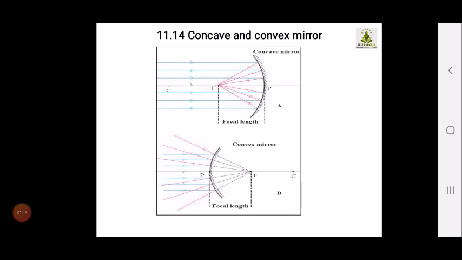See children, the concave mirror and convex mirror are shown over here. If you observe this diagram, you may correlate it with the diagram we discussed in the previous video, in which you studied the convergence and divergence of light. You studied which mirror is known as a convergent mirror and which is divergent. So with the help of this converging and diverging concept, you are able to understand the working principle of concave and convex mirrors.